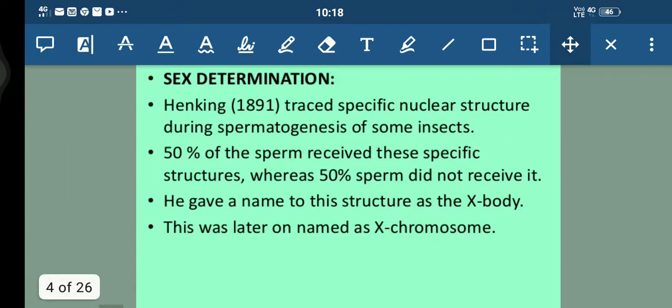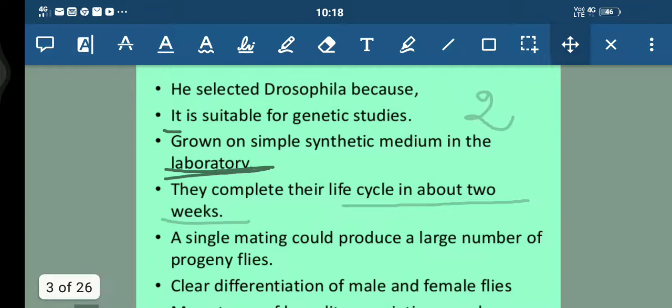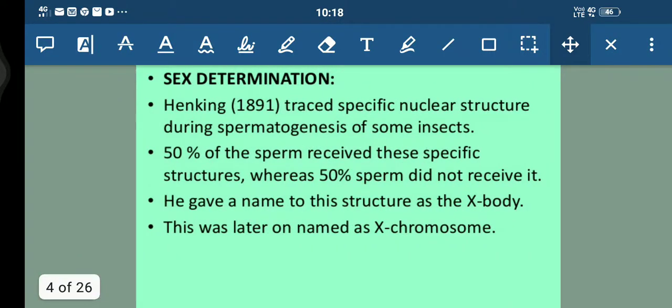Now, students, talking about sex determination. See, the mechanism of sex determination has always been a puzzle before genetics. Henking traced a specific nuclear structure during spermatogenesis of some insects. 50% of the sperm received this specific structure, whereas 50% did not receive it. So he gave a name to this structure, the X body. This was later on named the X chromosome.